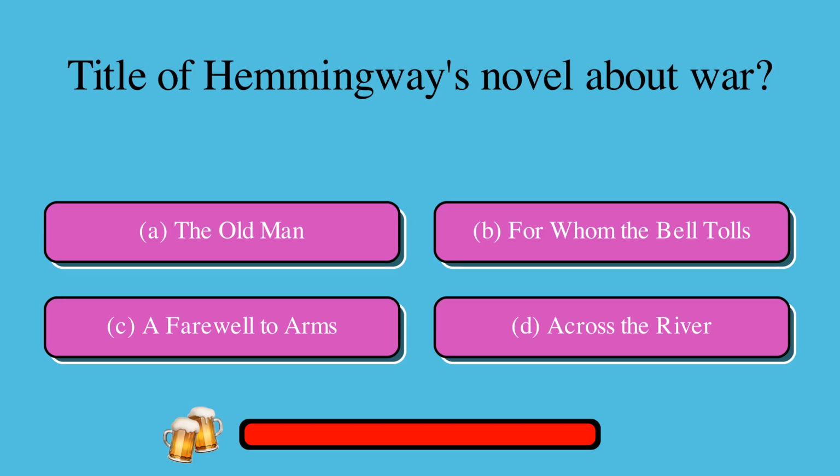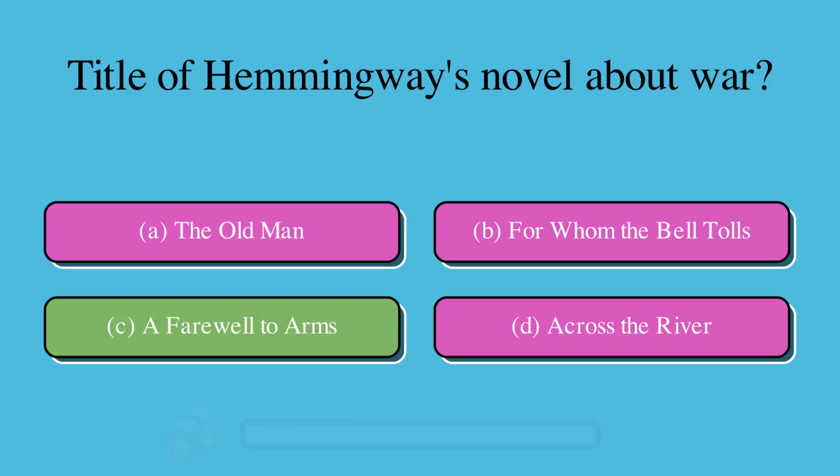Title of Hemingway's novel about war. A. The Old Man or B. For Whom the Bell Tolls or C. A Farewell to Arms or D. Across the River. The correct answer is C. A Farewell to Arms.